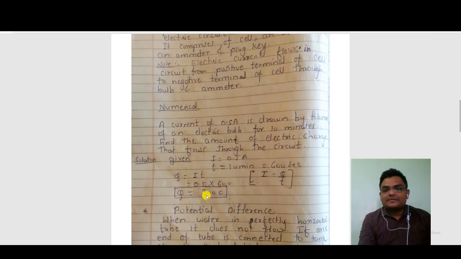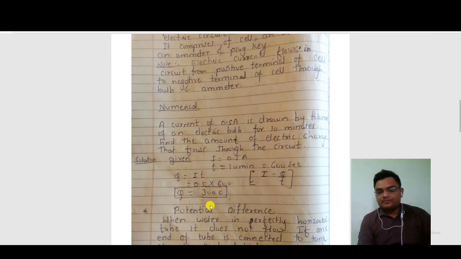So Q becomes 300. Note that you have to write the unit of charge, that is coulomb. So the answer is Q = 300 coulomb. Students, did you understand this numerical? Any doubt? Okay, good. All of you understood.